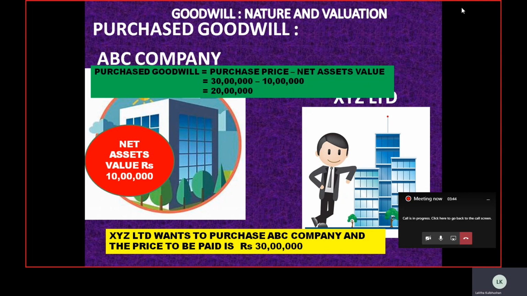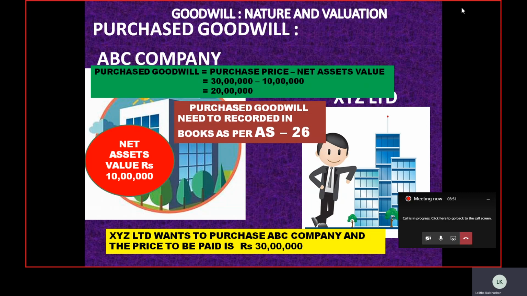As there is an outflow of cash in order to buy this type of goodwill, Accounting Standard 26 recommends that goodwill of this kind, that is purchased goodwill, needs to be recorded in the books. So the goodwill which is recorded in the books is purchased goodwill. And all the rules and regulations relating to goodwill are mentioned and followed according to Accounting Standard 26.